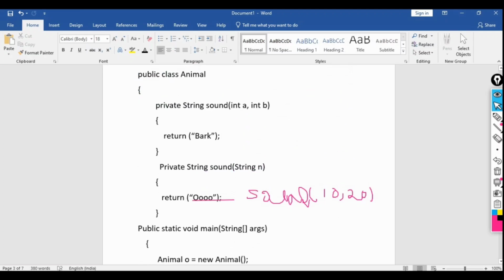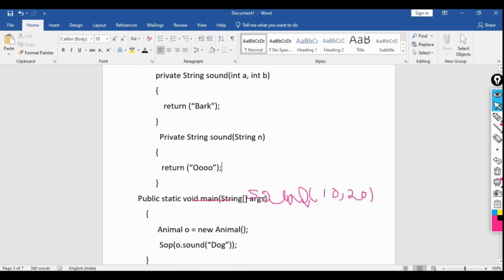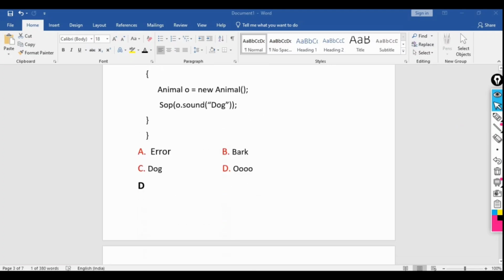Bark. This time it will not call this method because we are not passing any string value here. We are passing two integer data type parameters. So simply it will print this one, the bark. This kind of question will come in the Infosys off campus. These are very easy questions. If your fundamentals are clear, you will definitely be able to crack them.